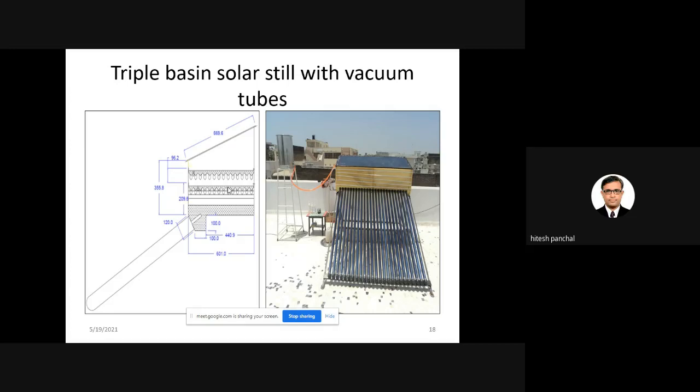But it is also possible to convert this distillate water or DM water into mineral water by adding minerals. During my PhD, I also added the minerals, and the water can be converted into mineral water.